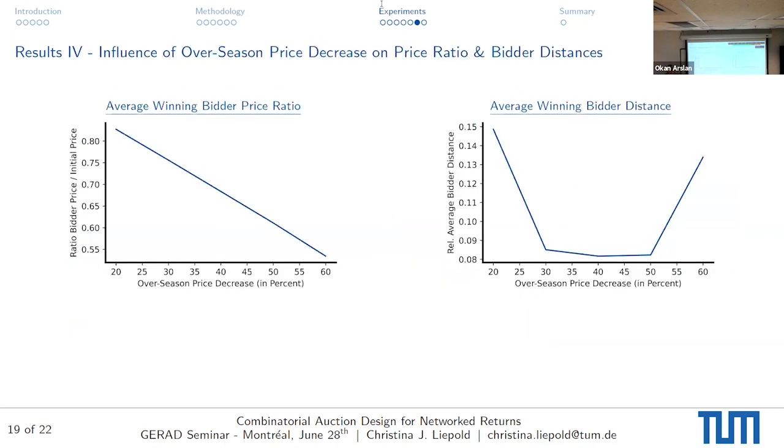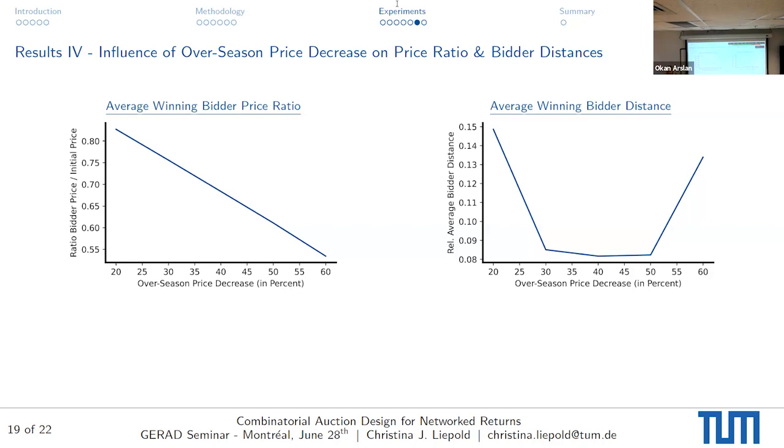And then finally, we also looked at the over-season price decrease and how that influences our settings. The over-season price decrease is the assumed fraction by which an item decreases in value when you compare the start of the selling season and the end of the selling season. For all the experiments before, we assumed 30% of over-season price decrease, which is coherent with literature.